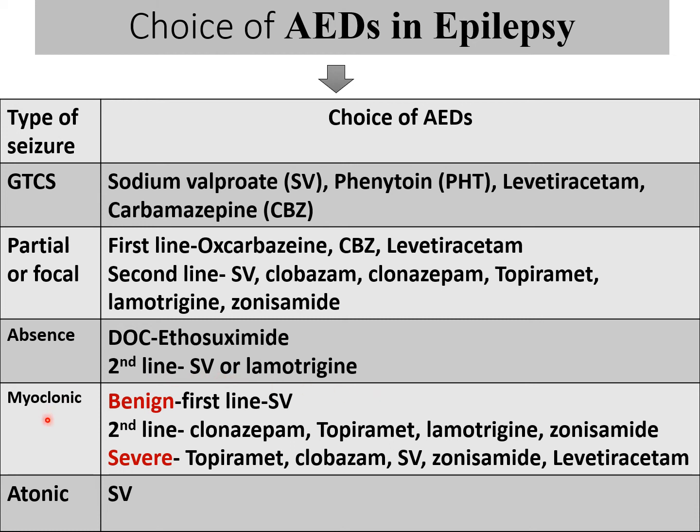For myoclonic seizure, for benign type, we can give sodium valproate as a first line, and if not responded, then in second line clonazepam, topiramate or lamotrigine or zonisamide. Any drug we can try in this order. If the patient has severe myoclonic epilepsy, then we should start topiramate, clobazam or valproate or zonisamide or levetiracetam. And for atonic seizures, sodium valproate is a very effective drug.